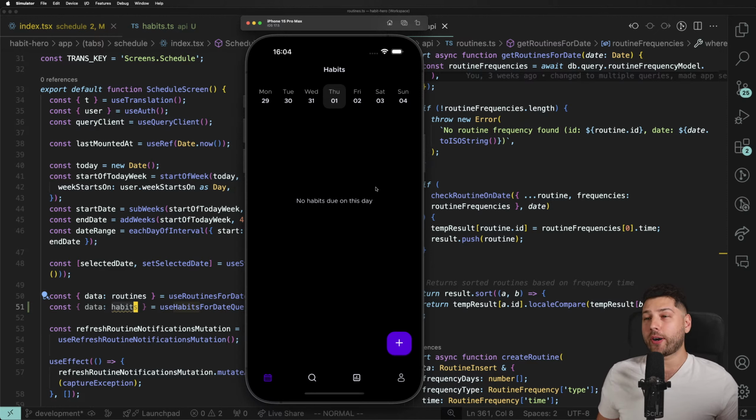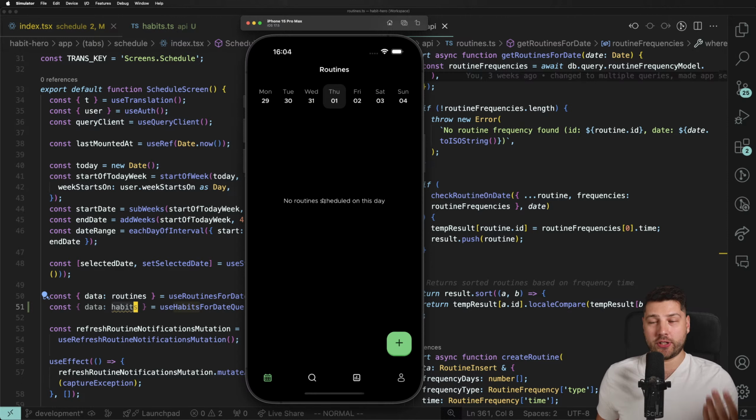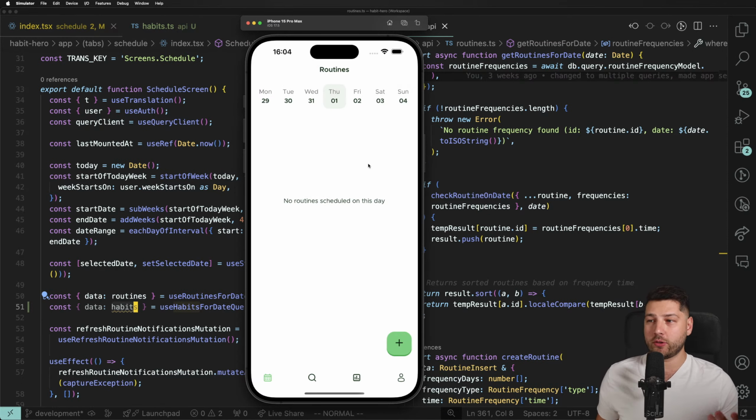This app right now is actually a fork, which is why a lot of things are already built. It's a fork of another routines app, which looks dissimilar, but let's change the theme here to differentiate between the two. This is a routine app that I've already built. I'm about to launch it next week for testing and publish it on the App Store. This routines app has the base functionality of what I want for the habit app.